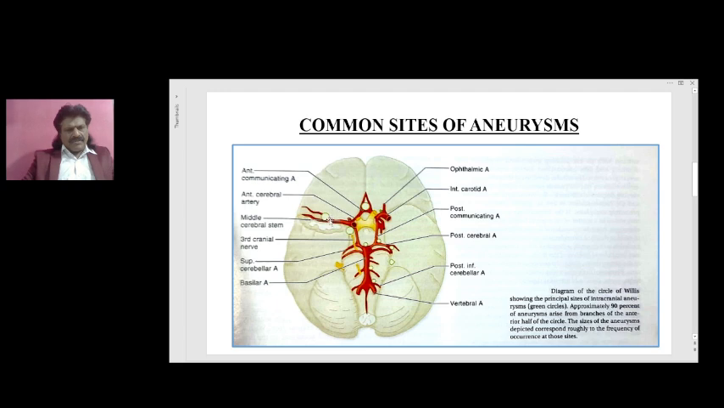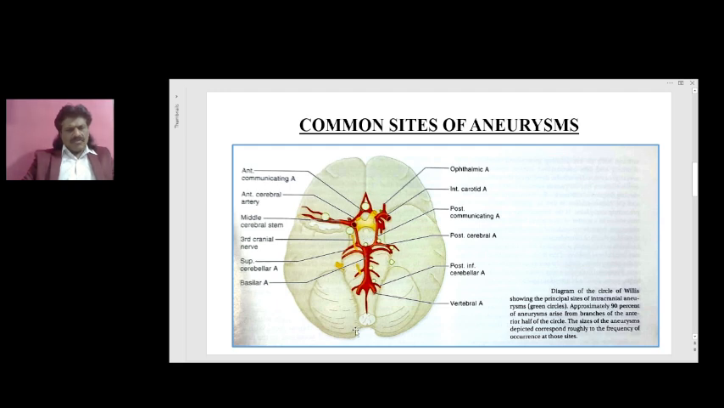Again, there can be an aneurysm at the bifurcation here. You can see the bifurcation of the middle cerebral artery, the anterior cerebral artery and anterior communicating artery aneurysm, and here the posterior communicating artery. Aneurysms in the anterior part of the circle of Willis are more common than in the posterior circle of Willis.